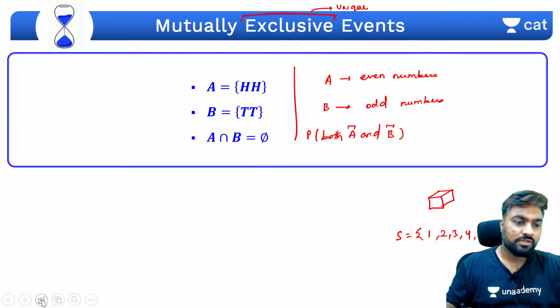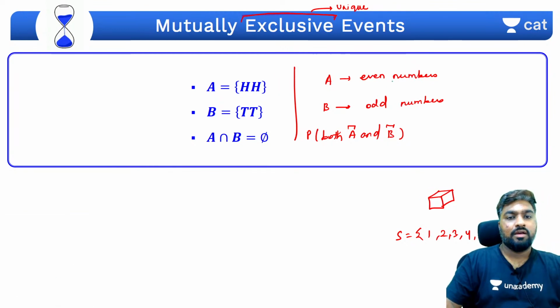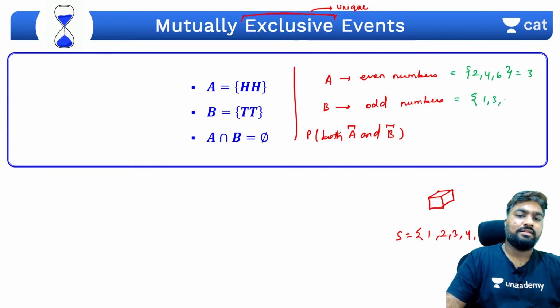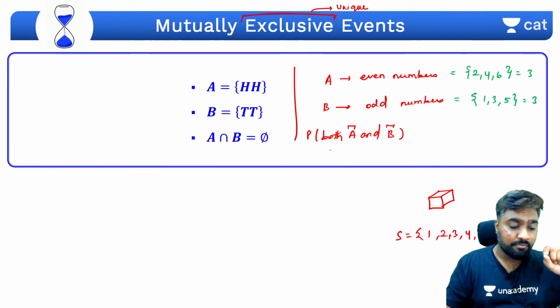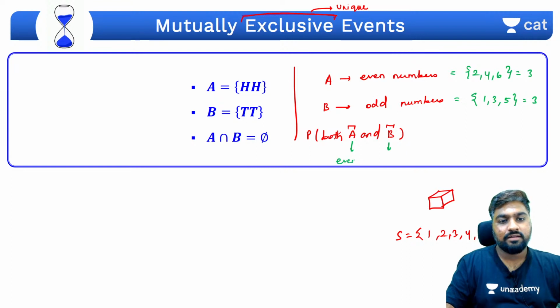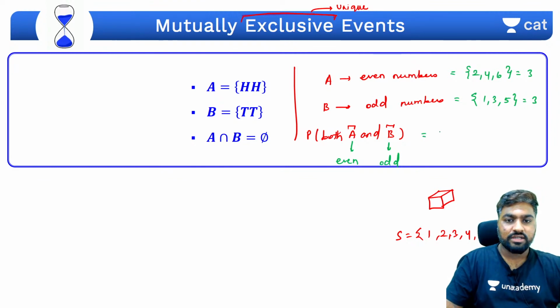So what's going on here? What are the even numbers? Even numbers are 2, 4, 6, that is 3 terms. Odd numbers are 1, 3, 5, again 3 terms. But we want a number that is both A and B, that is both even and odd. Is there any term like this that is both even and odd? No. So its probability will always be 0.